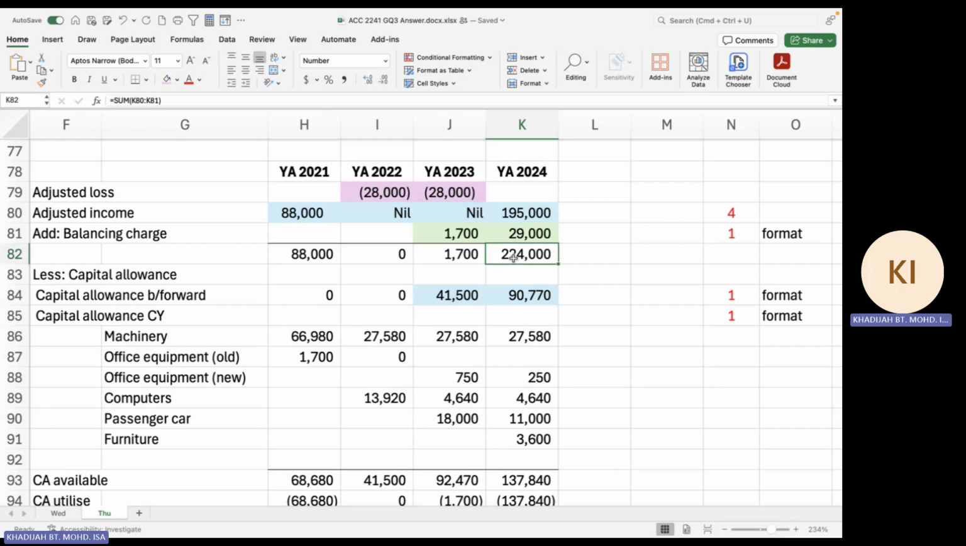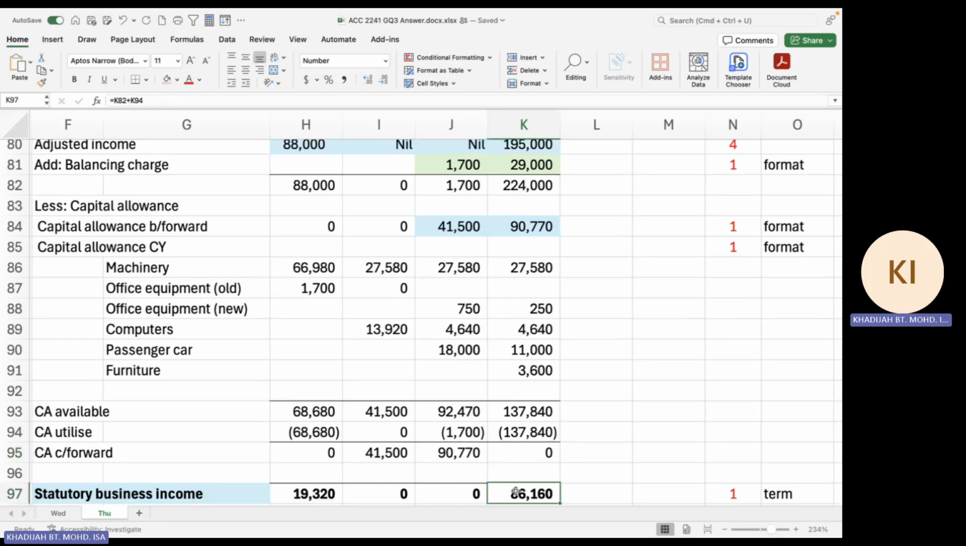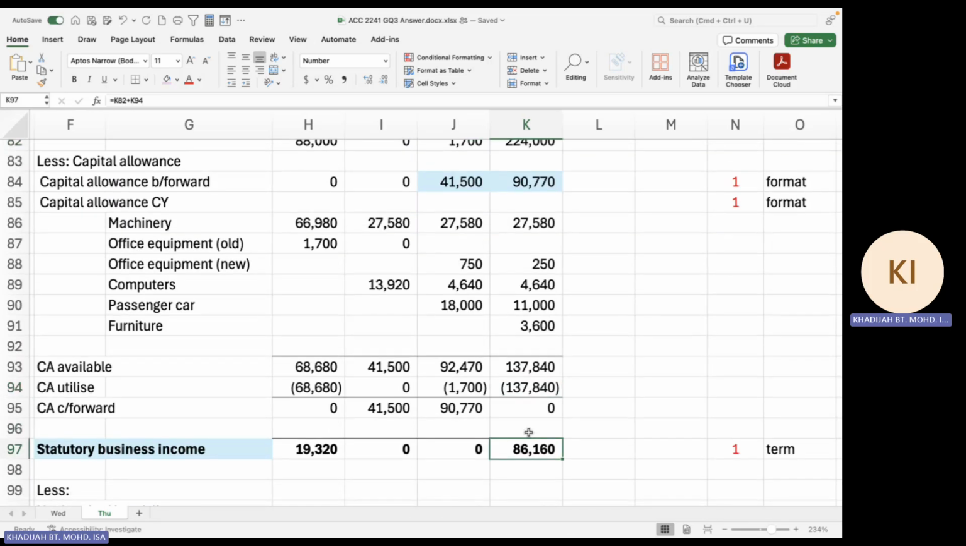So from this 224,000, CA available is only 137,840. So use all your capital allowance. There's nothing left behind, nothing to be carried forward to next year. But your statutory income here is reduced from 224,000 minus your 137,840 allowances. Your statutory income is only 86,160.